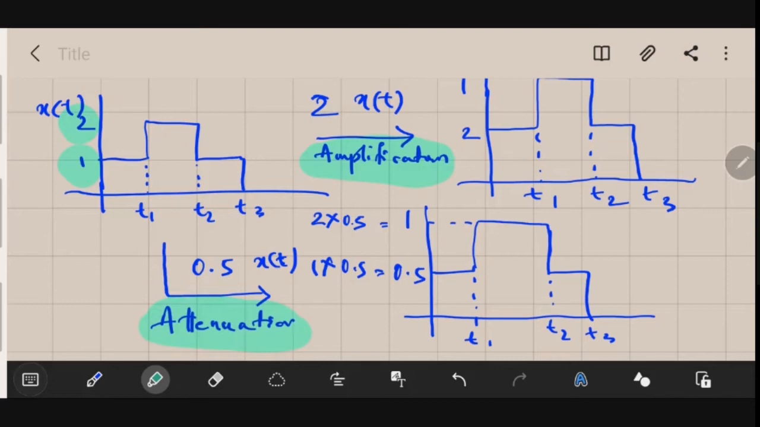So if I give you any other signal also, I think you would do it easily, right? Got it? Or any doubt here?